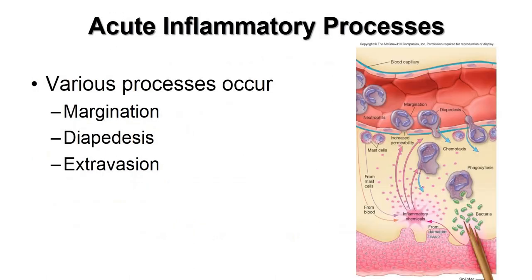Now, in the acute inflammatory process, there are various processes that occur. Some of the various processes are margination, diapedesis and extravasation. Okay, the 3 aspects: margination, diapedesis and extravasation.